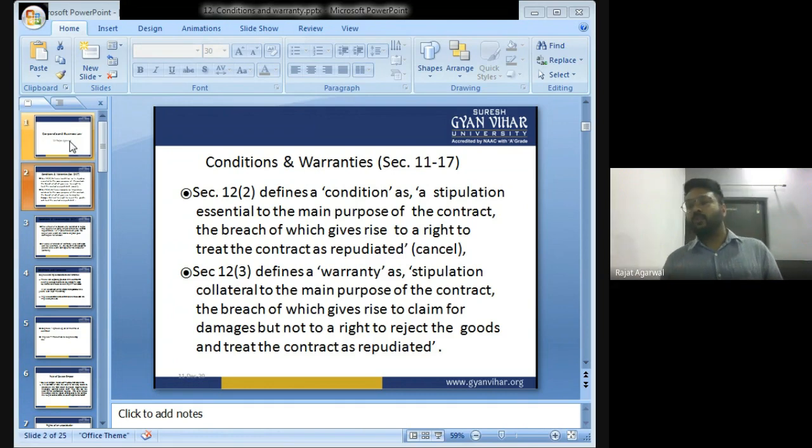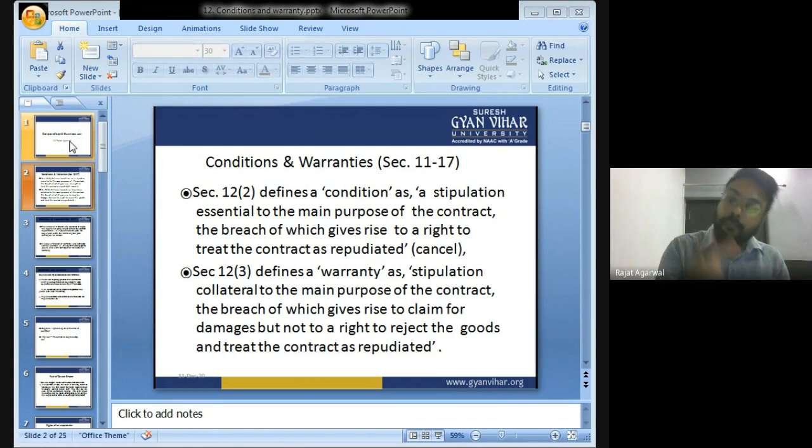When I come home and I open the packing, I came to know that it is not an iPhone, it is a Samsung phone. So now this contract will be treated as cancelled, because I asked the shopkeeper to give me an iPhone and he has given me a Samsung phone. This contract is not valid now. I will return the Samsung phone to the shopkeeper and either I will take the money or I will take the iPhone. This is known as condition.